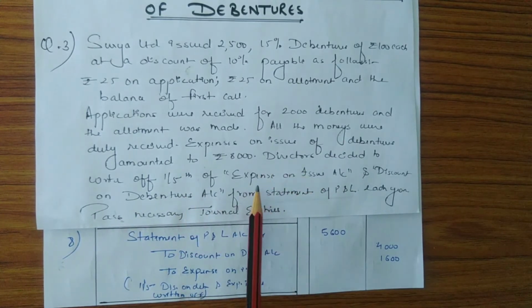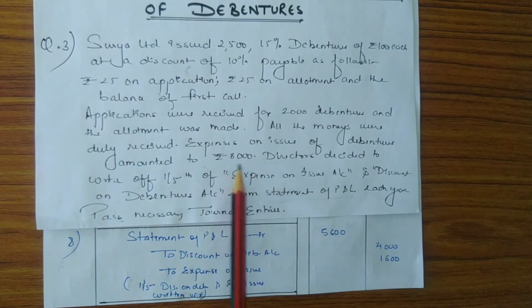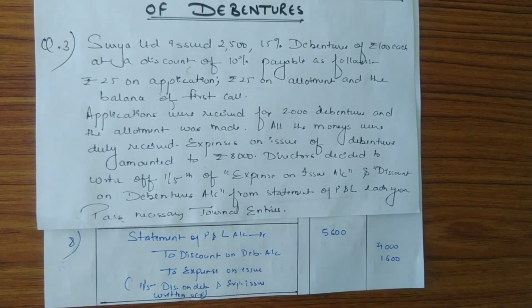Expense on issue is credited with the amount 1,600, as the expense on issue of debentures was 8,000 and 1/5 of 8,000 is 1,600, and the total is debited on statement of P&L account, that is 5,600.